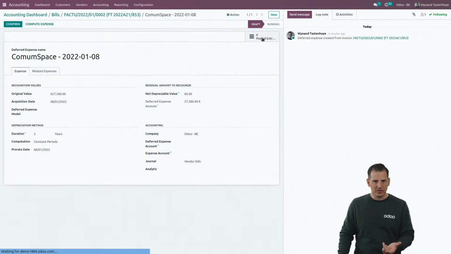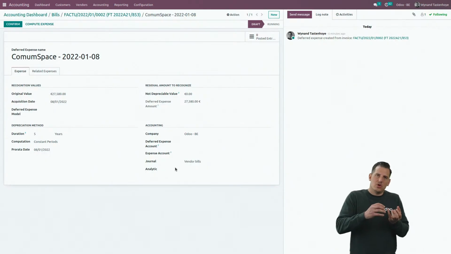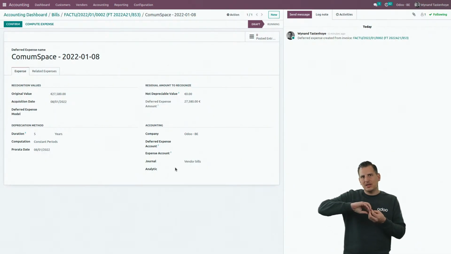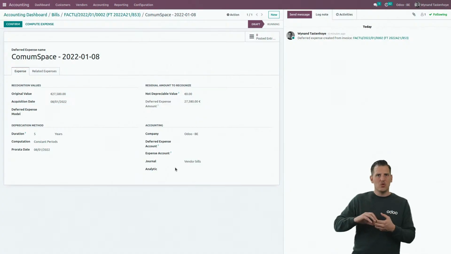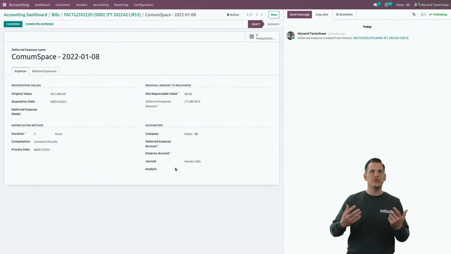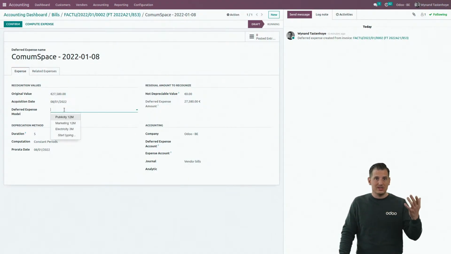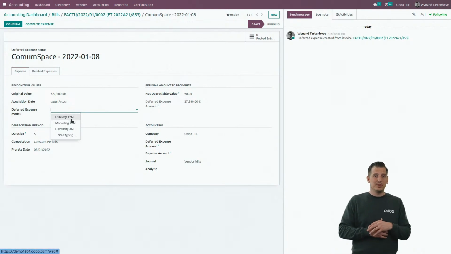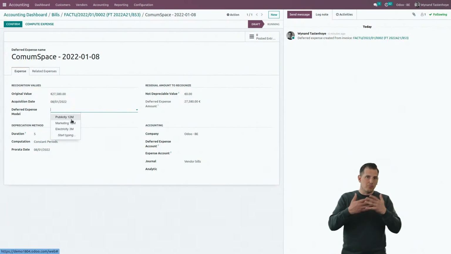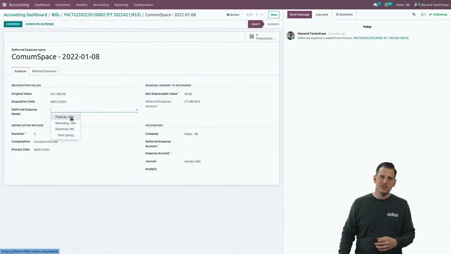And when I click over there, I can see that here not all the information is taking over, but part of it. The amount is taking over, etc., but not the accounts and the periodicity, because from the single account, I can maybe, let's say, reverse it in different kind of periods, different accounts used depending on the origin of the expense. So therefore, we can create models that you can easily select. So, for example, I have deferred expenses for my customer, for publicity, for marketing, for electricity, all in different periods. But let's say here it's publicity.